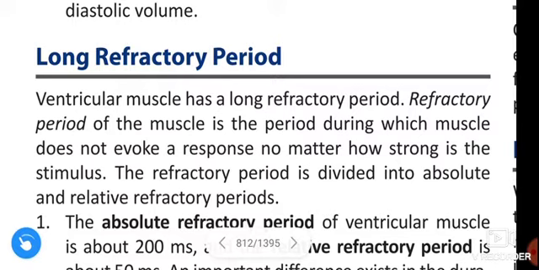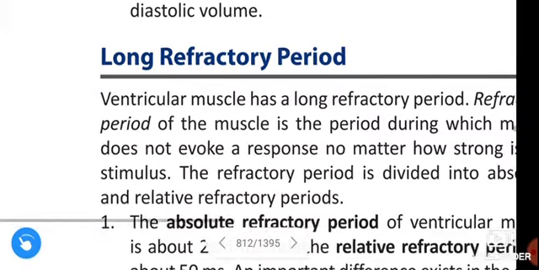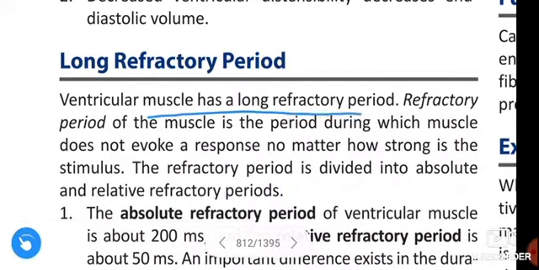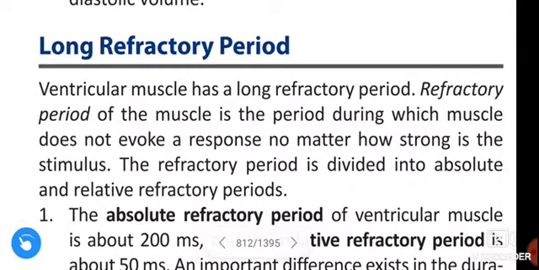Next, long refractory period. Ventricular muscle has a long refractory period. The refractory period of a muscle is the period during which the muscle does not evoke a response no matter how strong the stimulus is. The refractory period is divided into absolute and relative refractory periods.